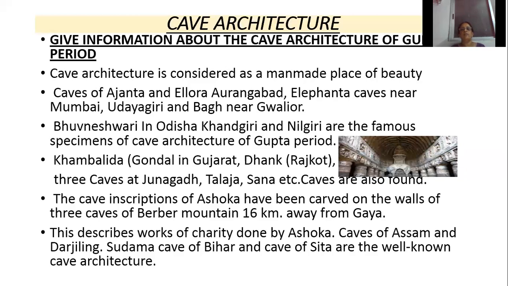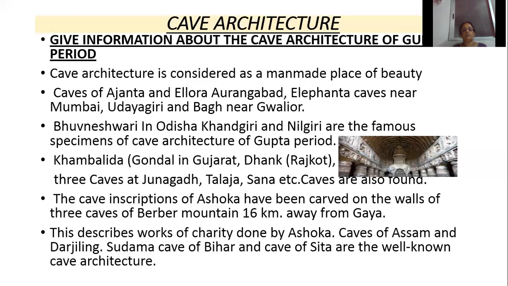So give information about the cave architecture of the Gupta period. The primitive man or Stone Age man lived in the caves. We got cave paintings of primitive man from Bhimbetka and many other places. The art of cave architecture developed much later, and cave architecture is considered a man-made place of beauty. So where have we found this cave architecture? Ajanta and Ellora in Aurangabad, Elephanta Caves near Mumbai, Udayagiri and Bagh near Gwalior, then Bhubaneswar in Odisha, Kangiri and Nilgiri, then in Gujarat, Khambalida at Gondal in Gujarat,